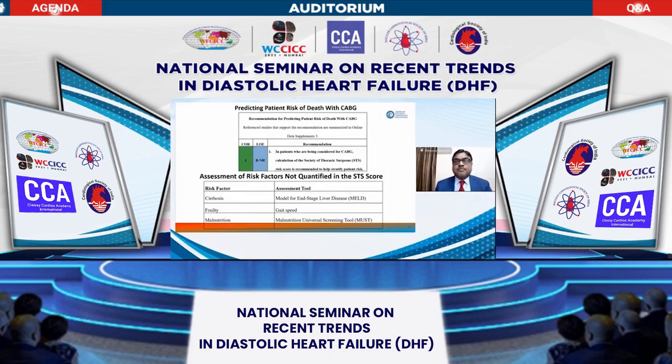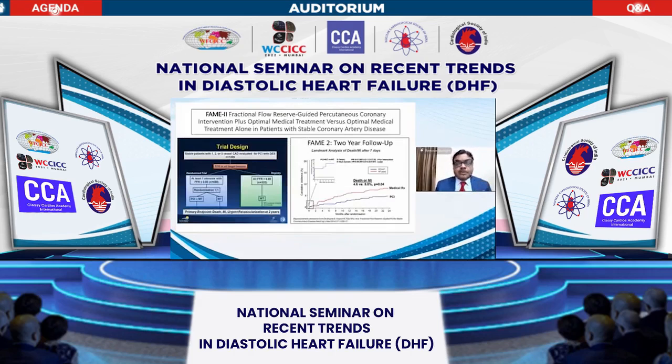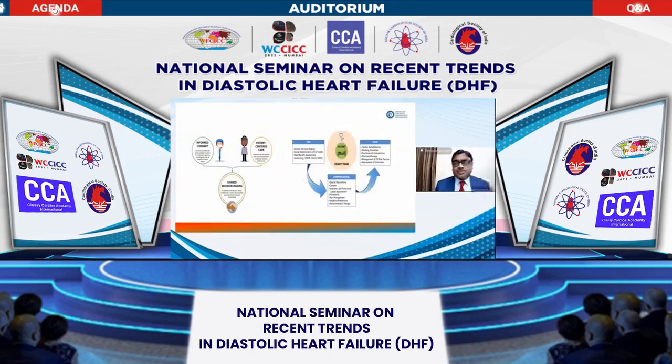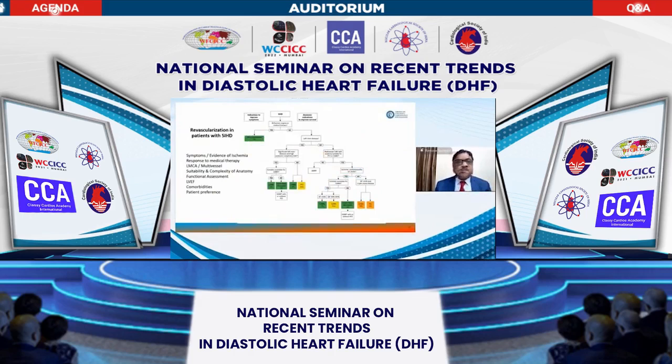So assess the risk of CABG and angioplasty, maybe the STS score, then liver and so many other things need to be seen. Then again, the FAME trial showed the importance of FFR. Patient involvement and a heart team approach are very, very important. Again, what is to be seen? Symptoms, severity and instability, evidence of ischemia, response to medical therapy, whether left main is involved, multivessel disease, particularly proximal LAD, then suitability and complexity of anatomy, functional assessment, ejection fraction, comorbidities and patient preference.